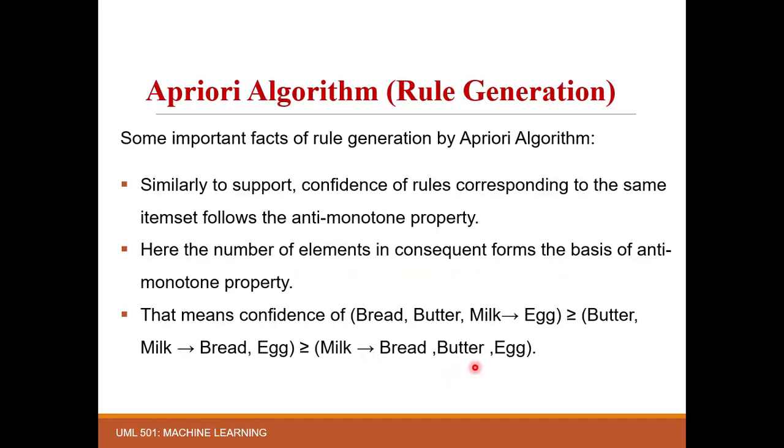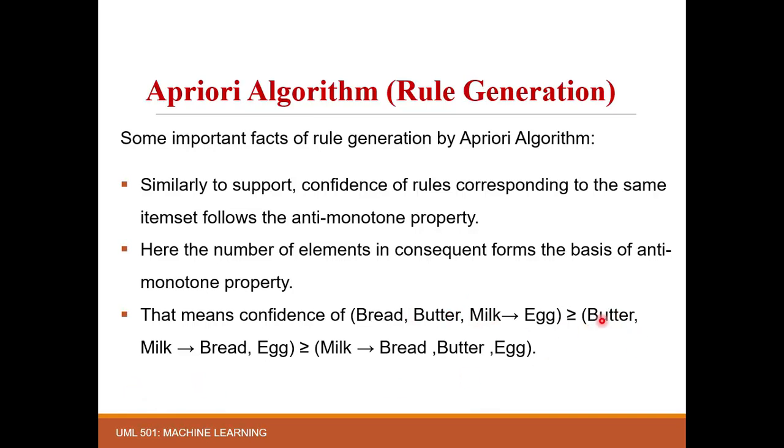Here we have seen that in the denominator we have the support of this x. Now what will happen is, let's suppose there is one rule, this one and this one. Bread, butter, and milk will have some amount of transactions in the data set, but the chance of butter and milk being present in a transaction is more than that of bread, butter, and milk.